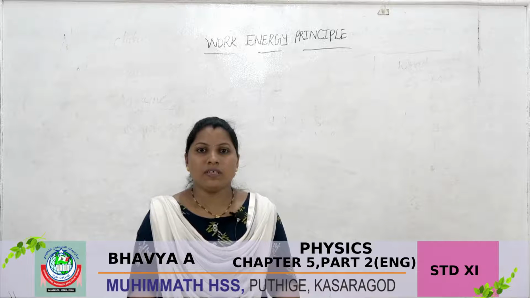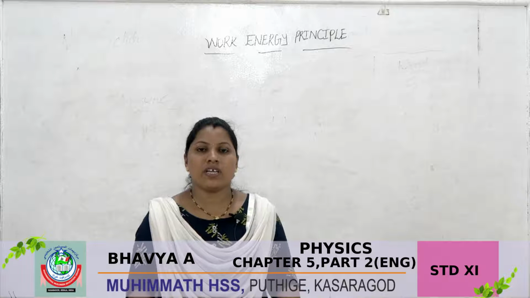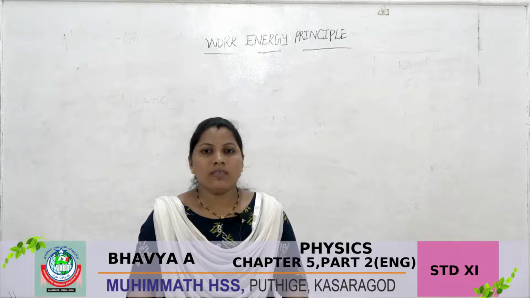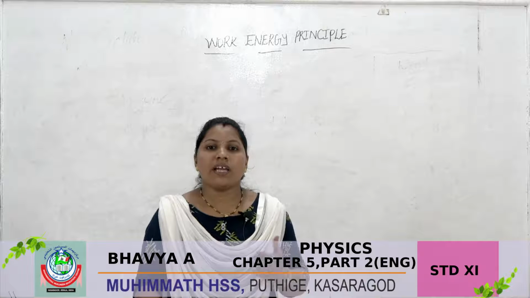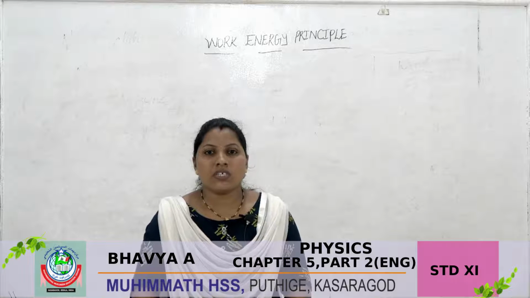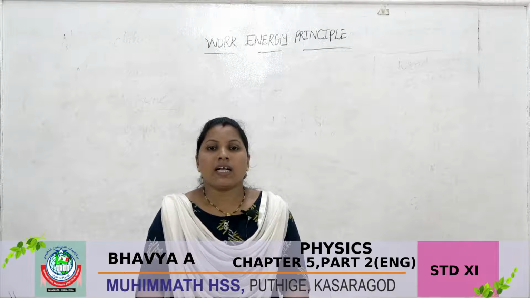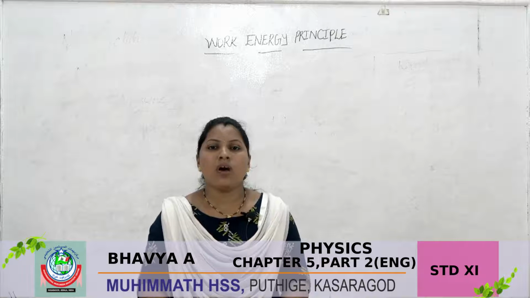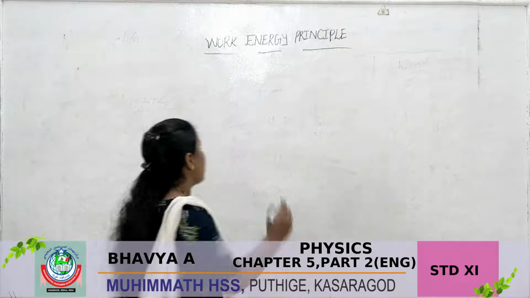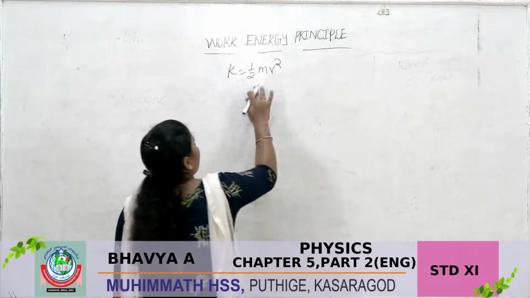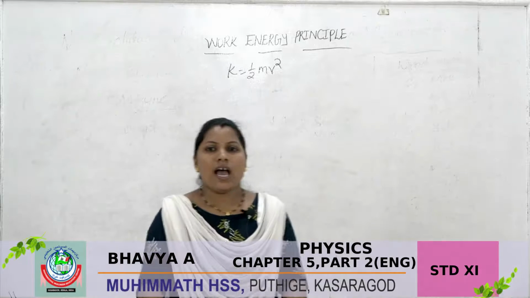We have studied in our previous class, fifth chapter, first part: work, energy and power. In the first part, we studied work and energy. Mechanical energy is classified into two types, kinetic energy and potential energy. Kinetic energy we calculate by using the formula K = 1/2 mv². Using this formula we can calculate kinetic energy.